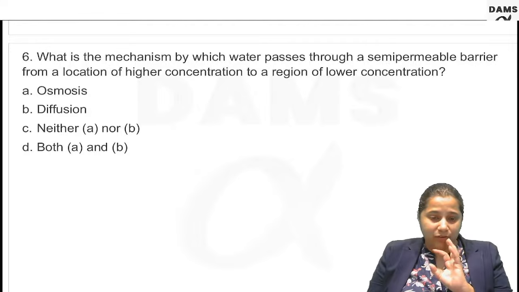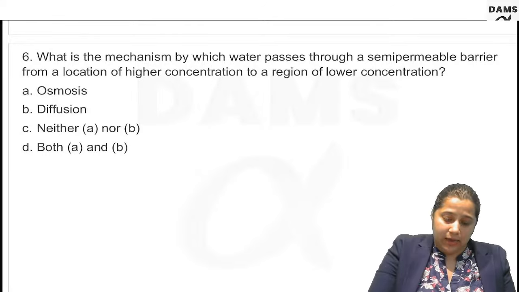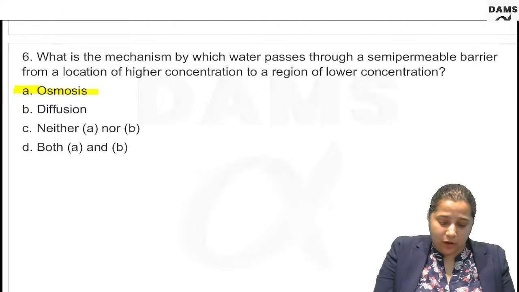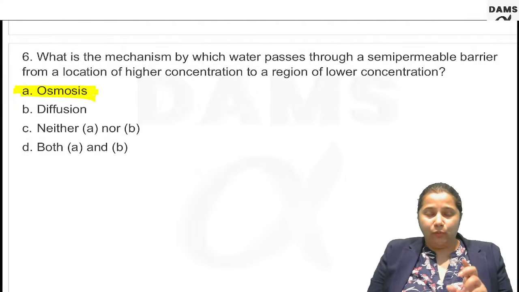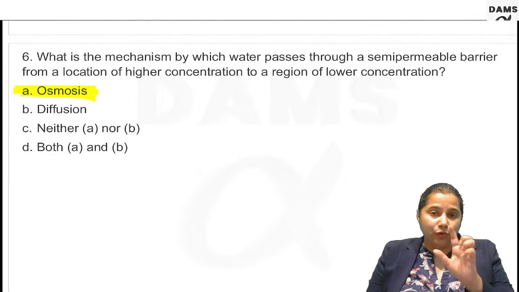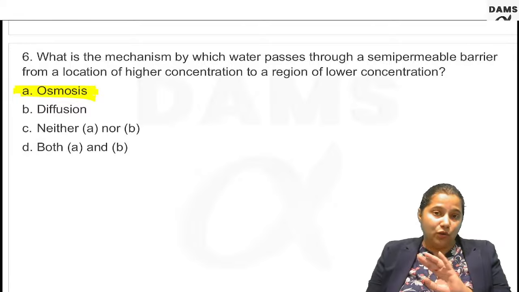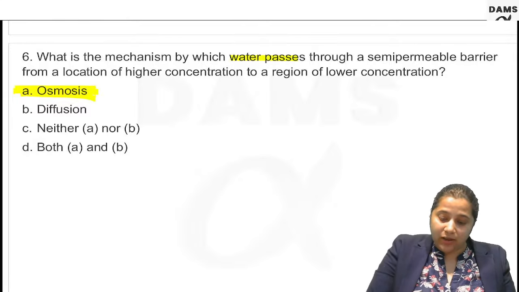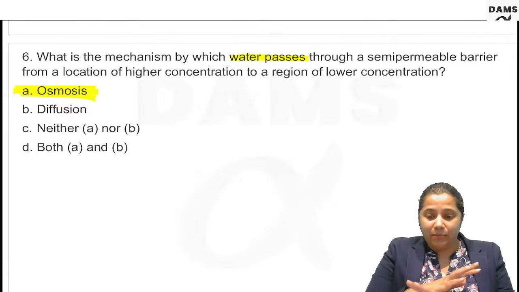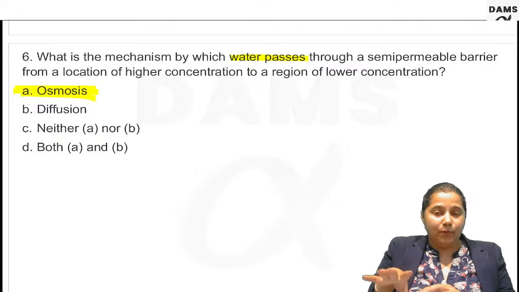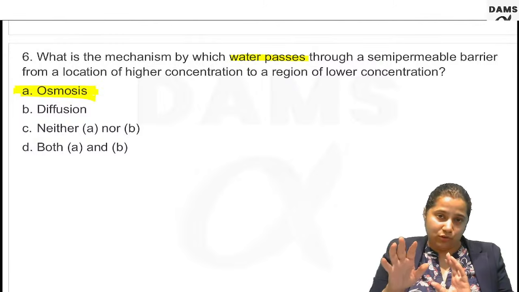What is this process known as? Answer question number 6. It is A. Yes, it is A. Osmosis. When you use diffusion, diffusion occurs for the solute. When you are using the term osmosis, it is for the water. So when water is passing through a semi-permeable membrane, the process is known as osmosis.